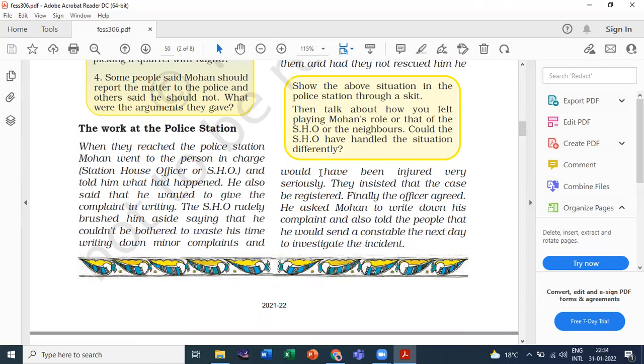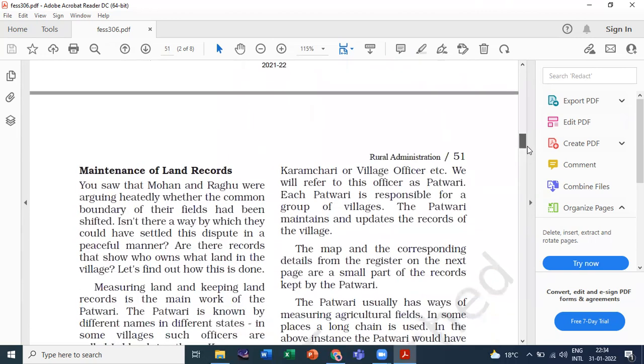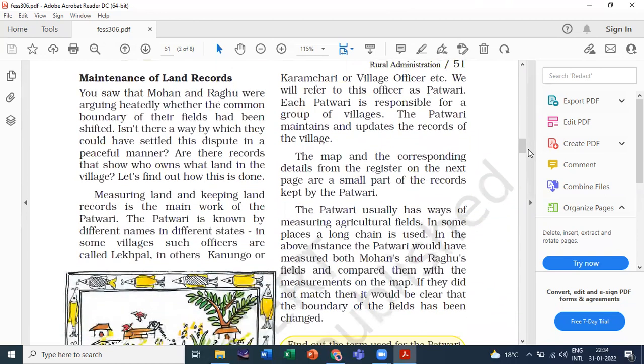There are not so many questions in this chapter, but it's a very interesting one you will learn. So let's read it and move to the next page, where we get the maintenance of land records. Here is, who are the patwaris? So who are the patwaris? Here is your answer.